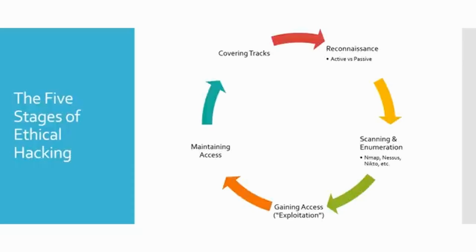Now, active reconnaissance kind of falls into place with the second phase, which is scanning and enumeration. That is active. That is where we go out and take tools such as Nmap and Nessus and Nikto, and if you've never heard of any of those, that's fine. We take those and we scan actively against a client. What we're looking for are open ports, vulnerabilities, different items, and with what returns on these results when we do this scanning, we also perform what is called enumeration. Enumeration is just looking at items and digging into them to see if we can find anything of value.